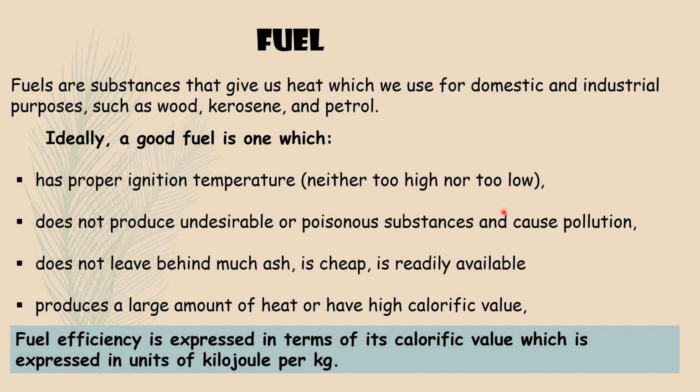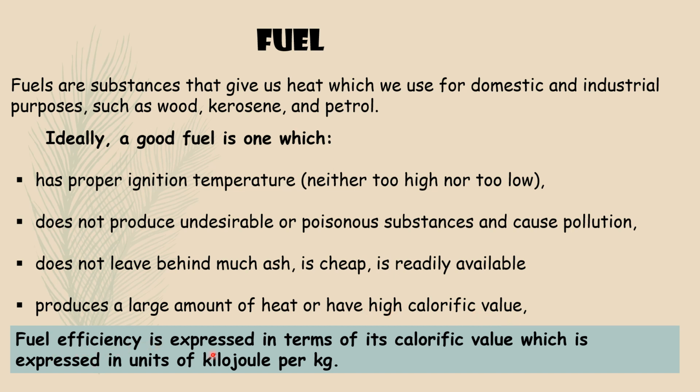It does not produce undesirable or poisonous substances and cause pollution, does not leave behind ash, it is cheap and readily available, and produces a large amount of heat or has high calorific value.